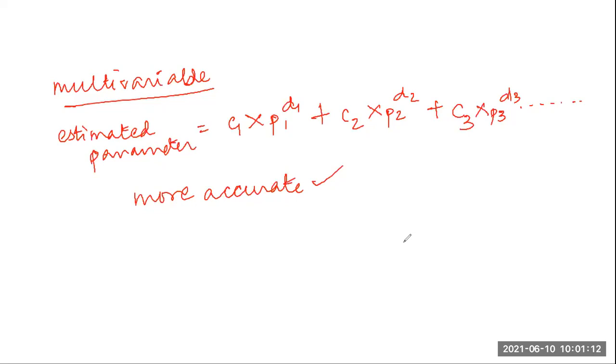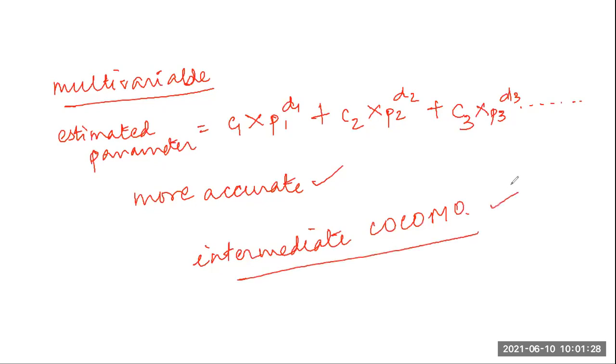One example of the multivariable estimation model is the intermediate COCOMO model. The COCOMO model and the intermediate COCOMO model are different. The multivariable example is the intermediate COCOMO model, and the single variable example is the COCOMO model. So this was the brief about the project estimation techniques: one was empirical, the second was heuristic. Now we will study briefly the concept of the analytical estimation technique.